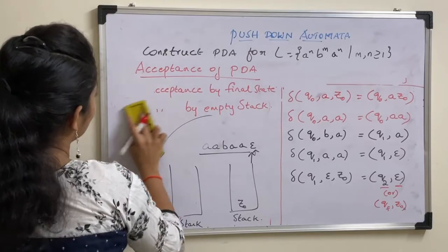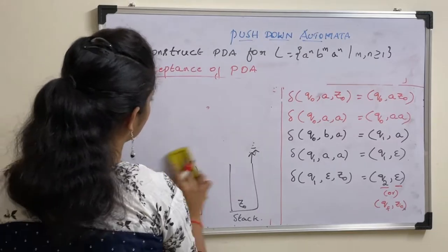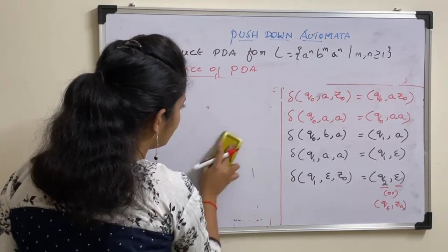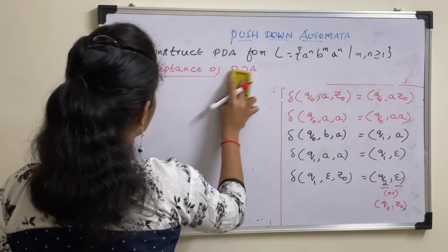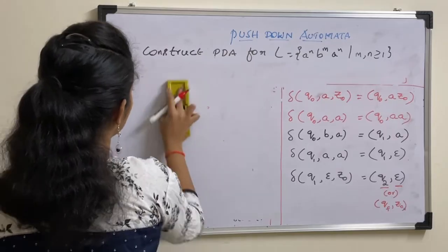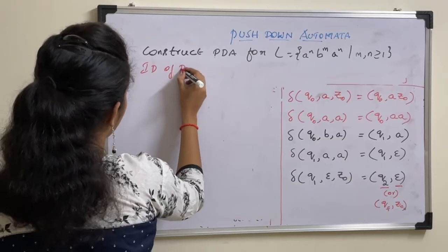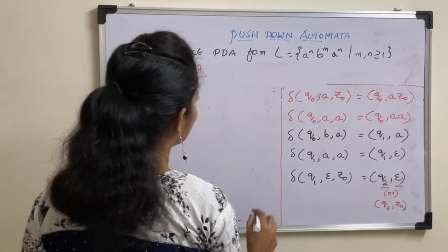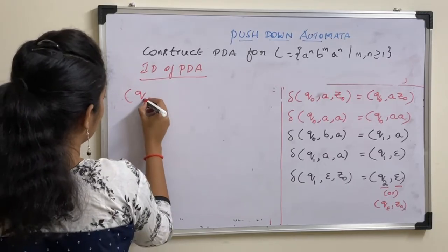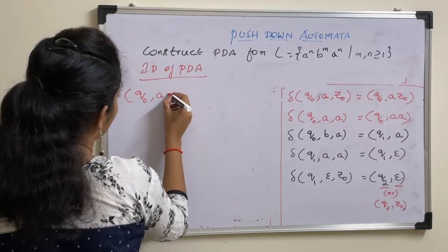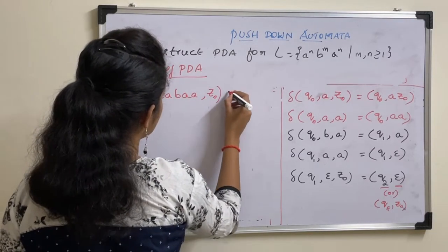Now let us see whether the string is accepted by the designed PDA or not. So we already wrote these transition functions and all. So let us see them. This is again the instantaneous description of PDA, so ID of PDA. So let us take one string and process that. So it is a triple: initial state, take one string AABAA, and top of the stack is Z0.